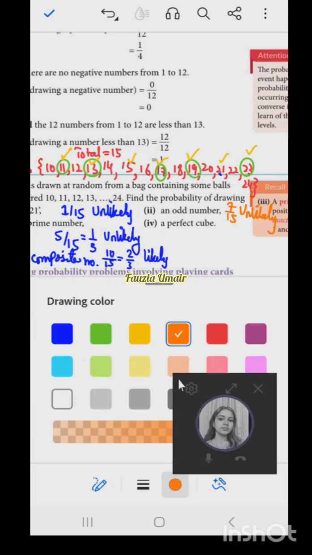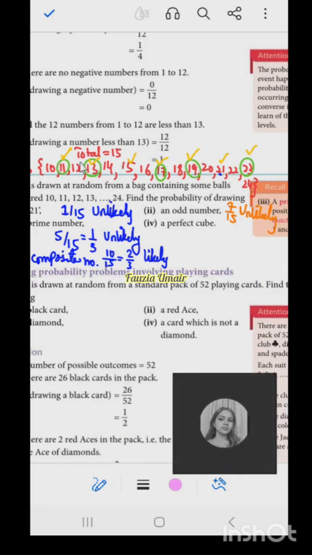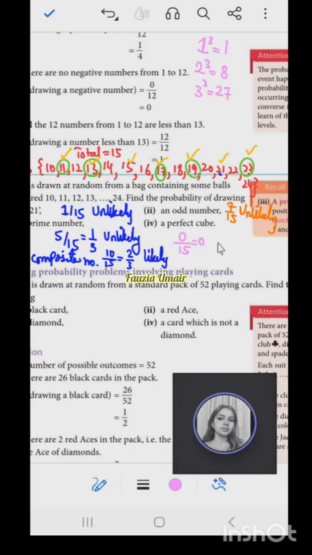Now the last part, a perfect cube. So let's write down how many perfect cubes there are in this question. The first cube number is 1. 1 cubed is 1. Then 2 cubed is 8. Then 3 cubed is 27. So 8 is also not in the sample space and 27 is also not in the sample space. So what will be the probability of a perfect cube? It will be 0 out of 15. So this is impossible probability, because there is no cube number at all. Is it making sense, dear?